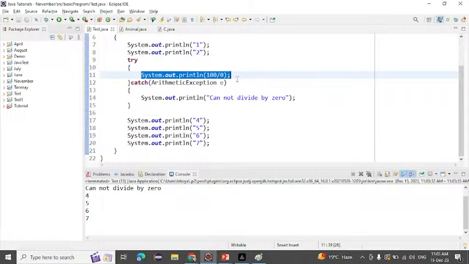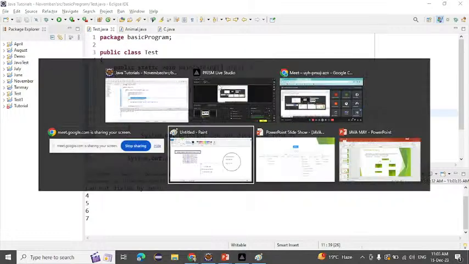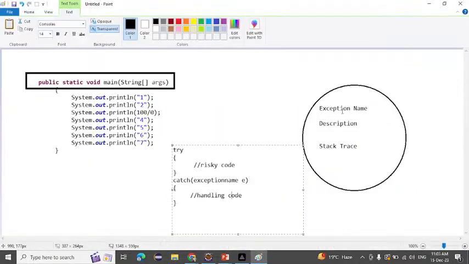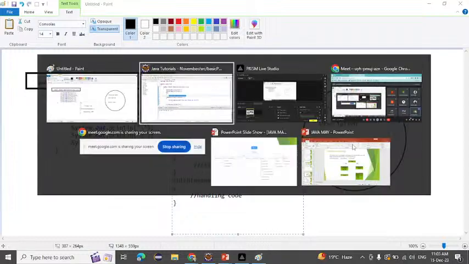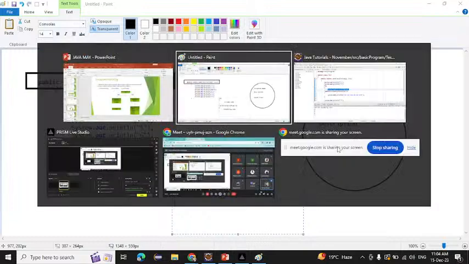If it sees 100 divided by 0, the method in which the exception occurs will create an object. In that object, it will store three things: the exception name, description, and the stack trace. After that, JVM will ask that method if you are handling the exception or not.